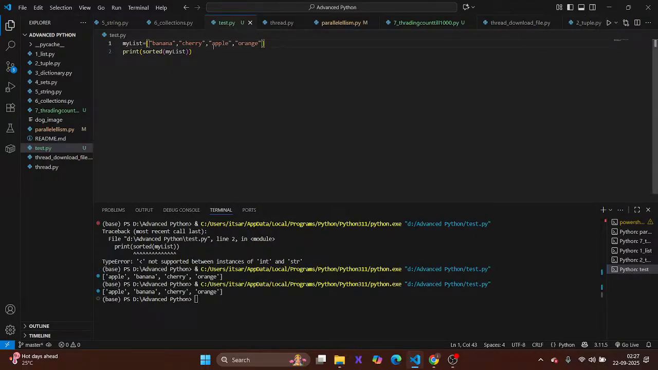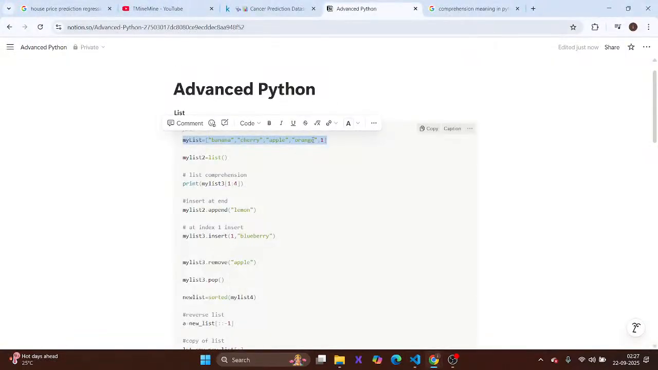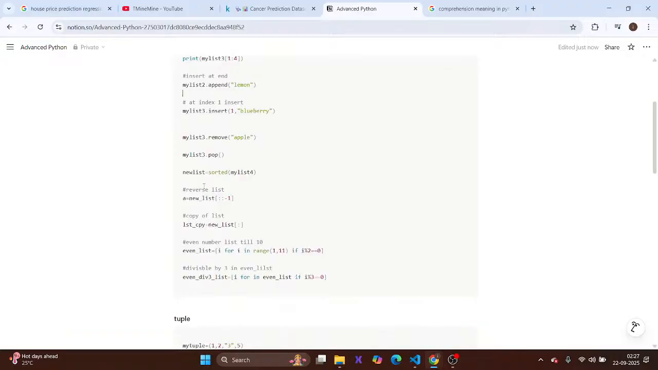So what we have seen here is that if there are only strings, then sorted can be applied. But if there is a different data type in the list, it cannot be sorted because it will be confused how to sort it. Here it will sort in alphabetical order: if A, B, and if B is the same, it checks the second place. Okay, so that's sorting.